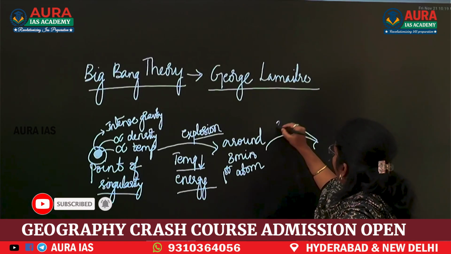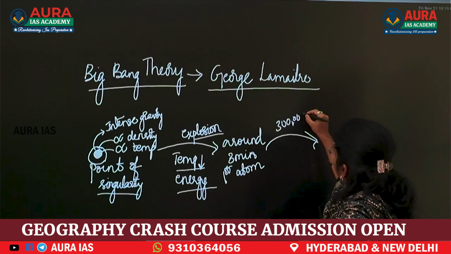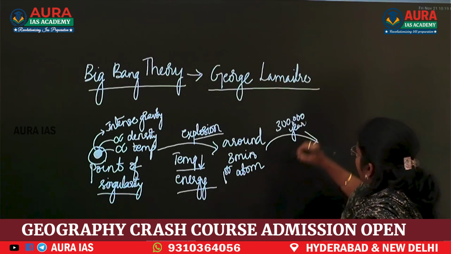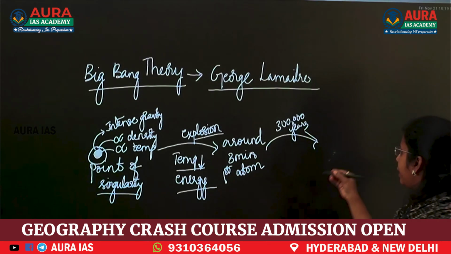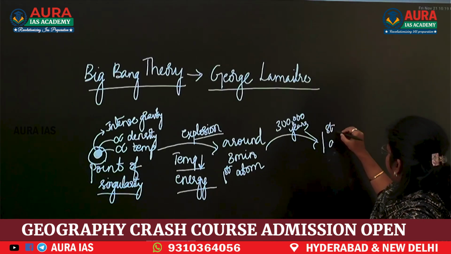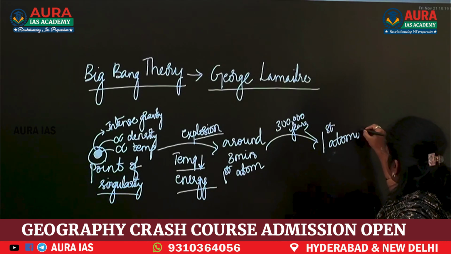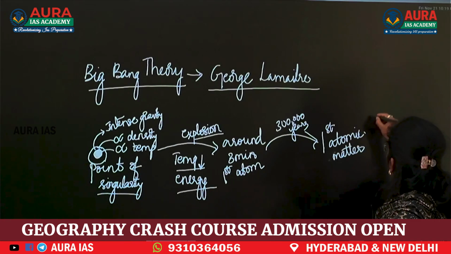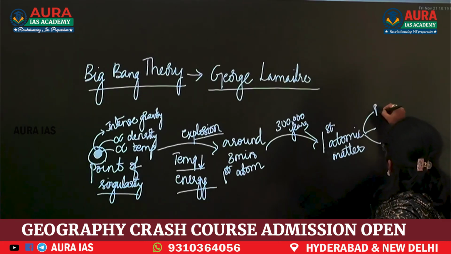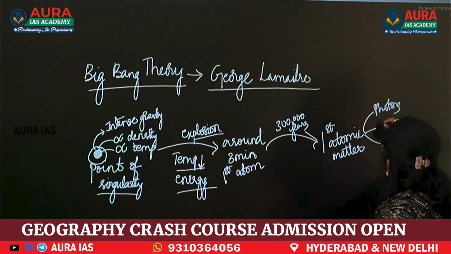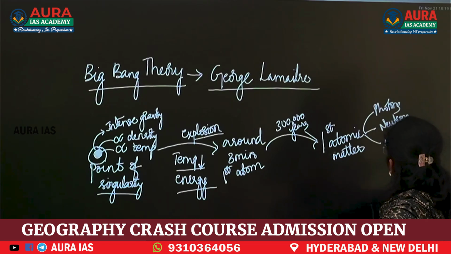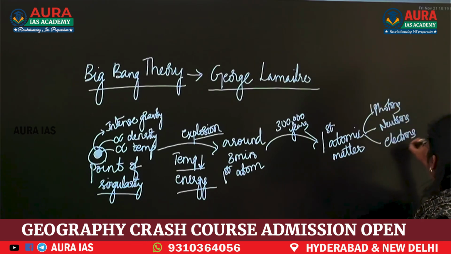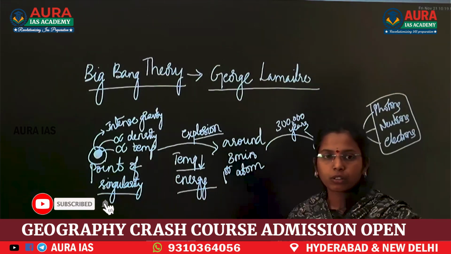After that, after 3 lakh years, the first atomic matter was formed. Atomic matter with protons, neutrons, electrons was formed.